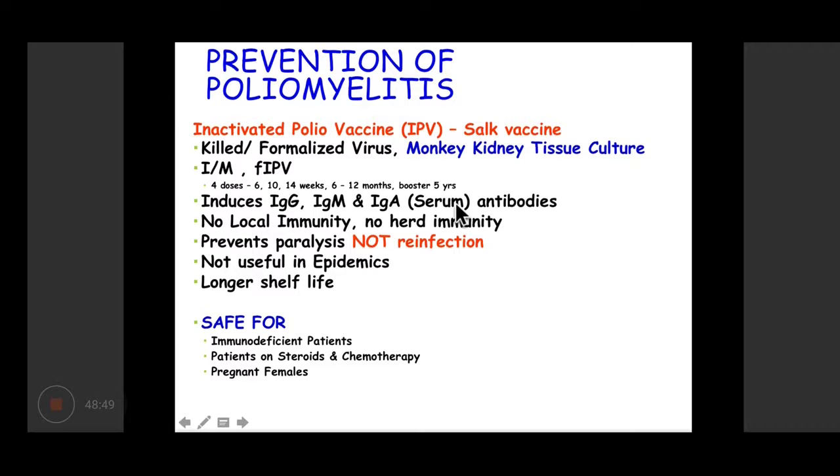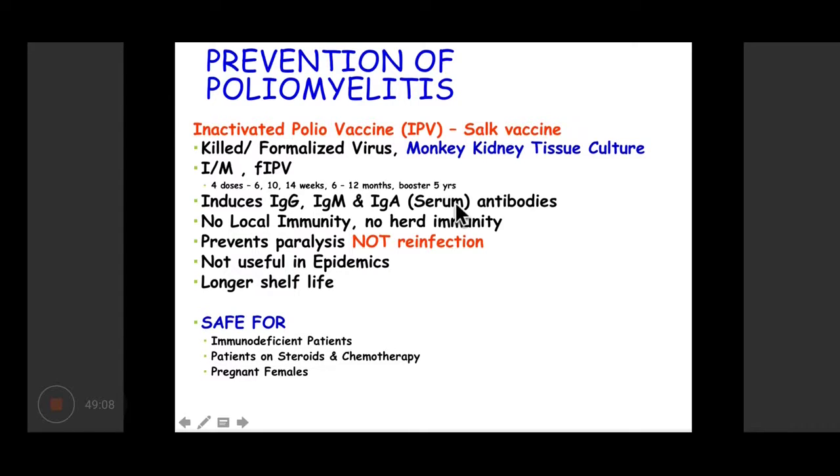So this strain of virus is grown in monkey kidney tissue culture, and it is inactivated using formalin. It is given by intramuscular dose, and it can also be given by intradermal dose in lesser dose, that is known as fractional IPV.